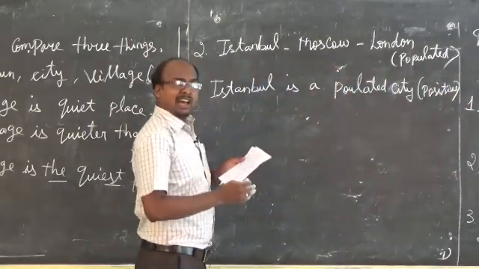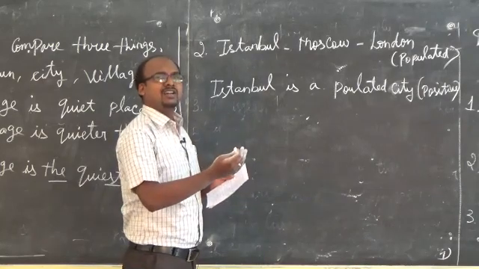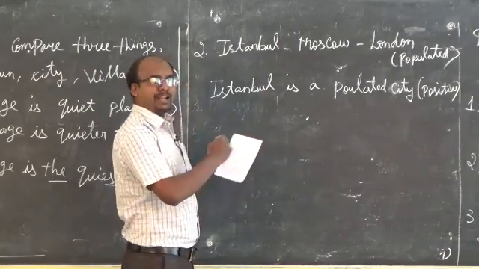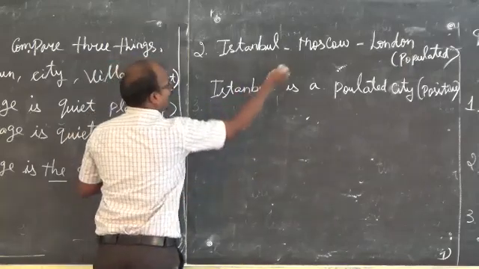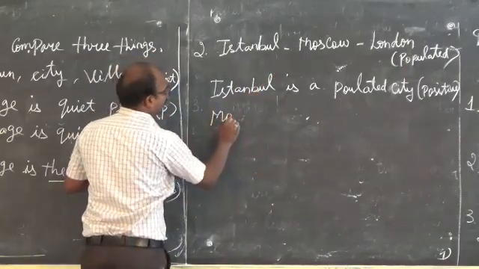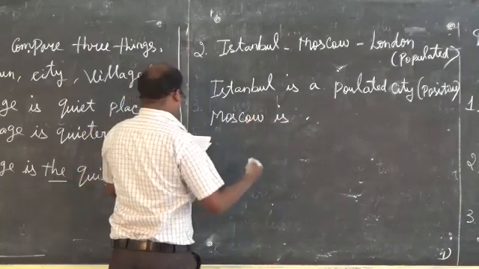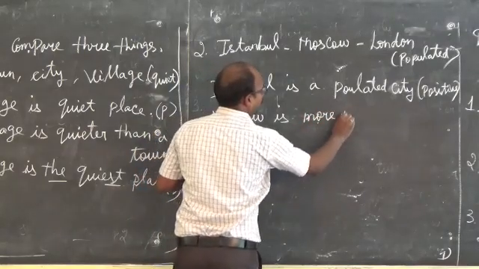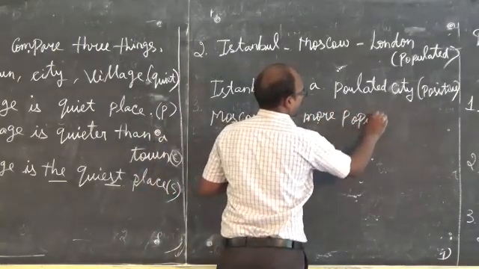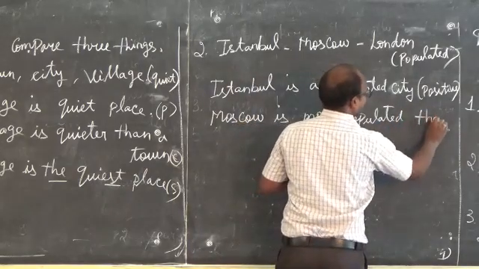Next, Moscow is a little more populated than Istanbul, so comparative: Moscow is more populated than Istanbul.